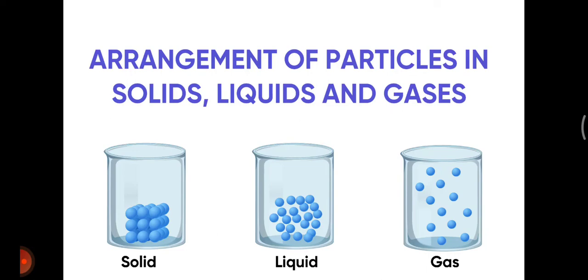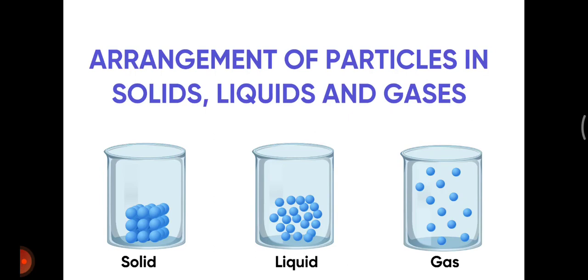You can see the particles are quite far away from each other. There is large space between the particles. So this is the basic thing which we are going to show in our activity, right? We are going to show the arrangement of particles in solid, liquid, and gas, with the help of buttons. Okay, so I think these things are clear to you.